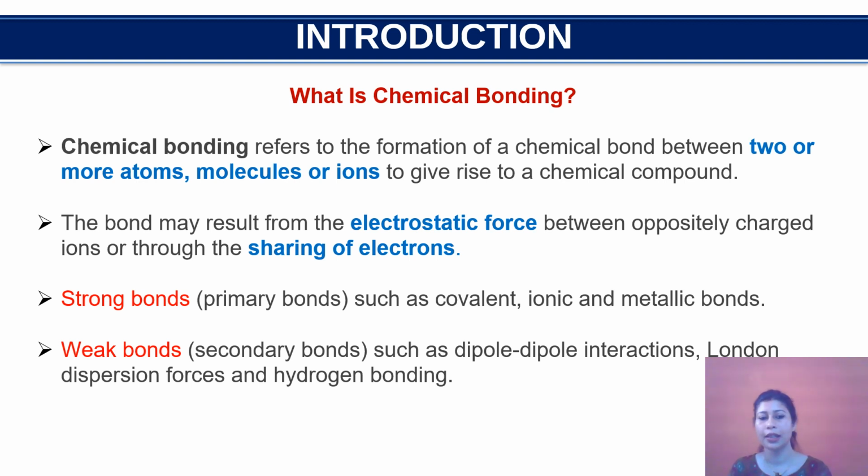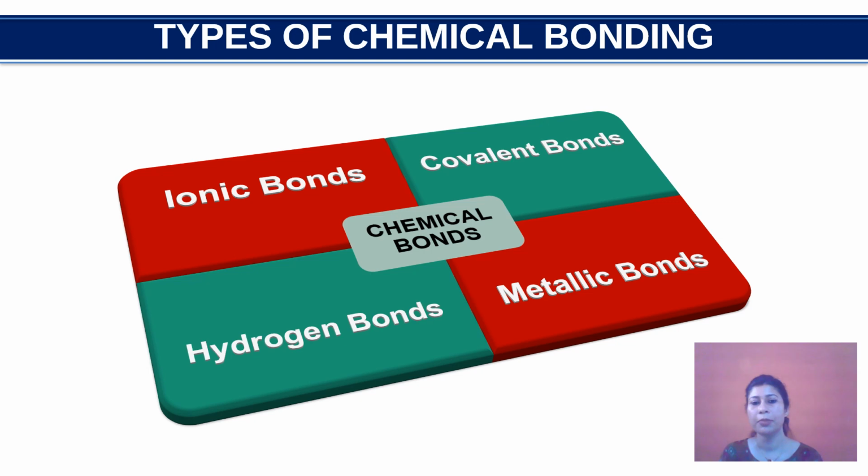For example, there are some strong bonds which are covalent bonds, ionic bonds, metallic bonds, and then there are some weak bonds such as dipole-dipole interactions, London dispersion forces, and hydrogen bonding. So the strong bonds are the primary bonds, and the weak bonds are also called the secondary bonds. In this topic, we'll be dealing with some prominent types of chemical bonds such as ionic bond, covalent bond, hydrogen bonds, and metallic bonds.